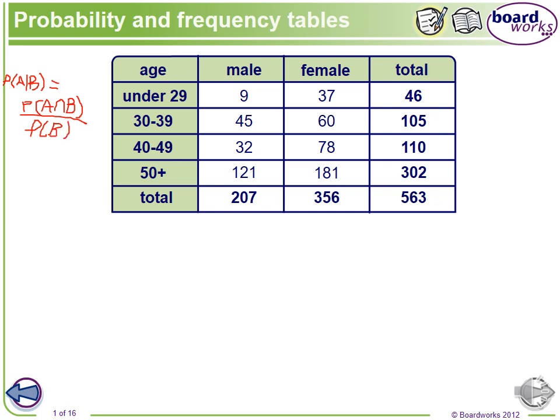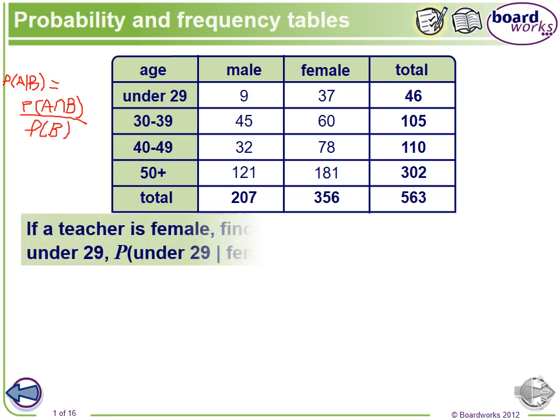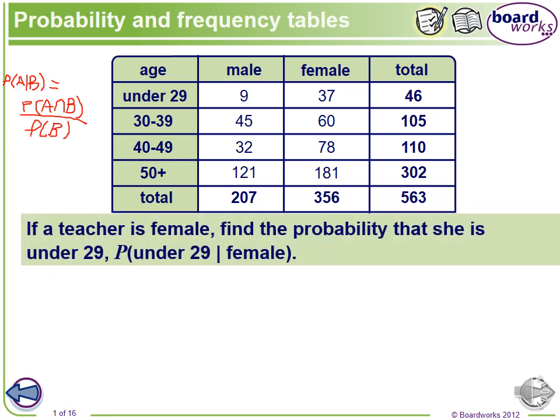Okay, so within the formula, let's figure out the conditional probability question. Unlike the questions we had before, where they ask what's the probability of A, what's the probability of B, or what is the probability of A and B, this question says, if a teacher is female. If you see the keyword "if", let me underline it, that means this is the condition. They already tell you the teacher is female. So this is the condition.